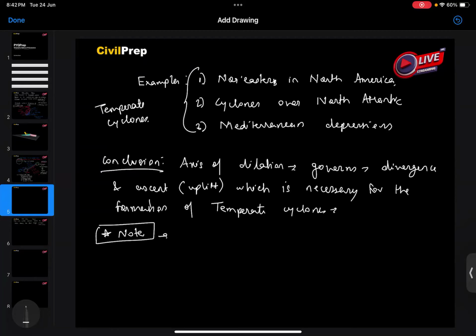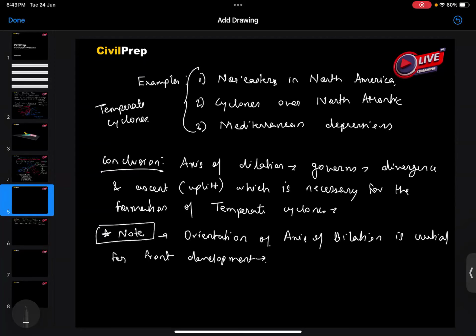What is this catch? The orientation. The orientation of this axis of dilation is crucial for front development, which is basically seen as a fundamental kinetic control in mid-latitude atmospheric dynamics.